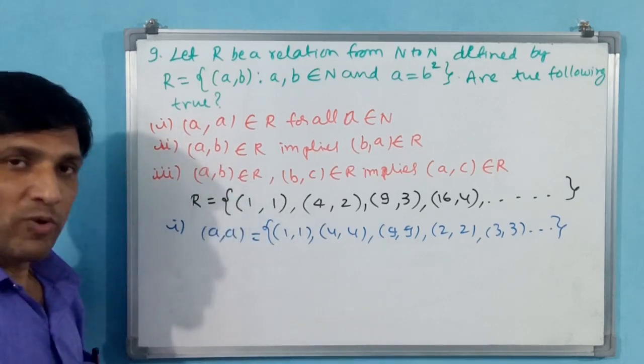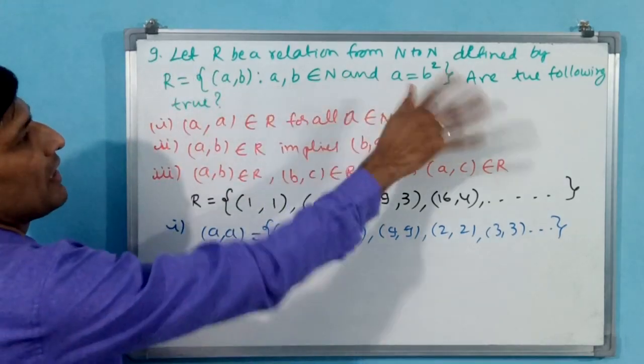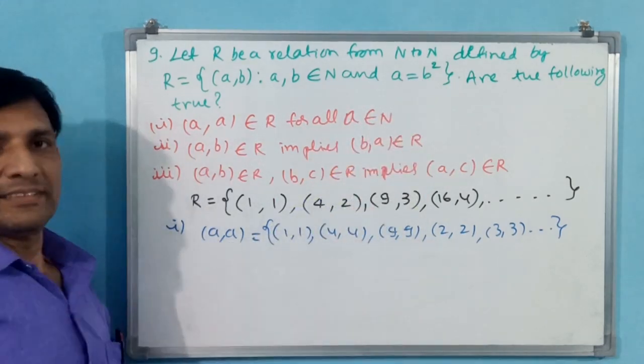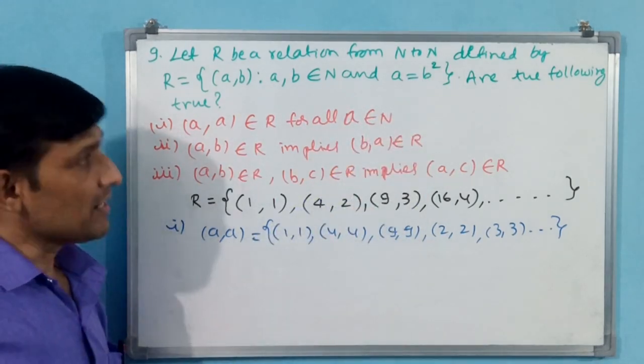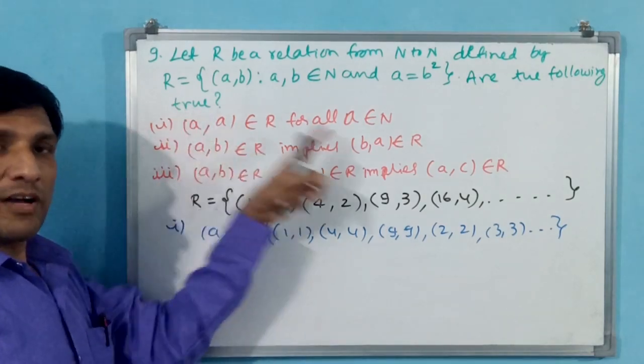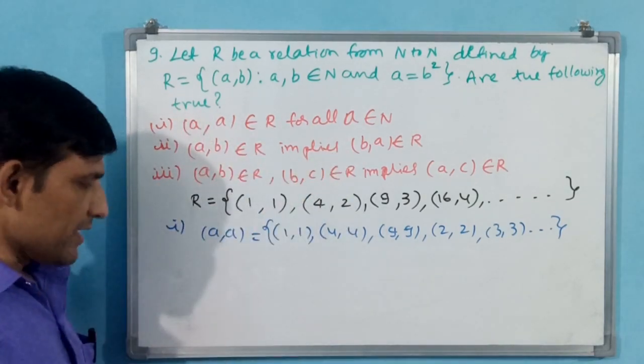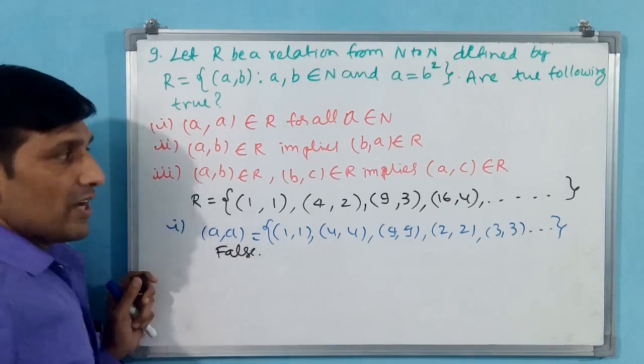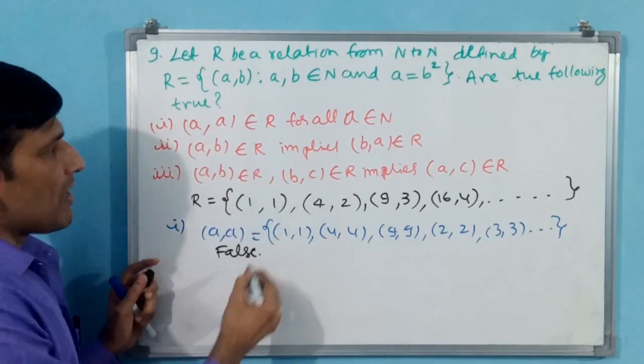Why? Because we are discussing the relation for all. But this relation a is equal to b square, is it following? Not following. Then what do we have to write? True or false? False. That's all. Right? False. Justify, that means reason. What do we have to do?